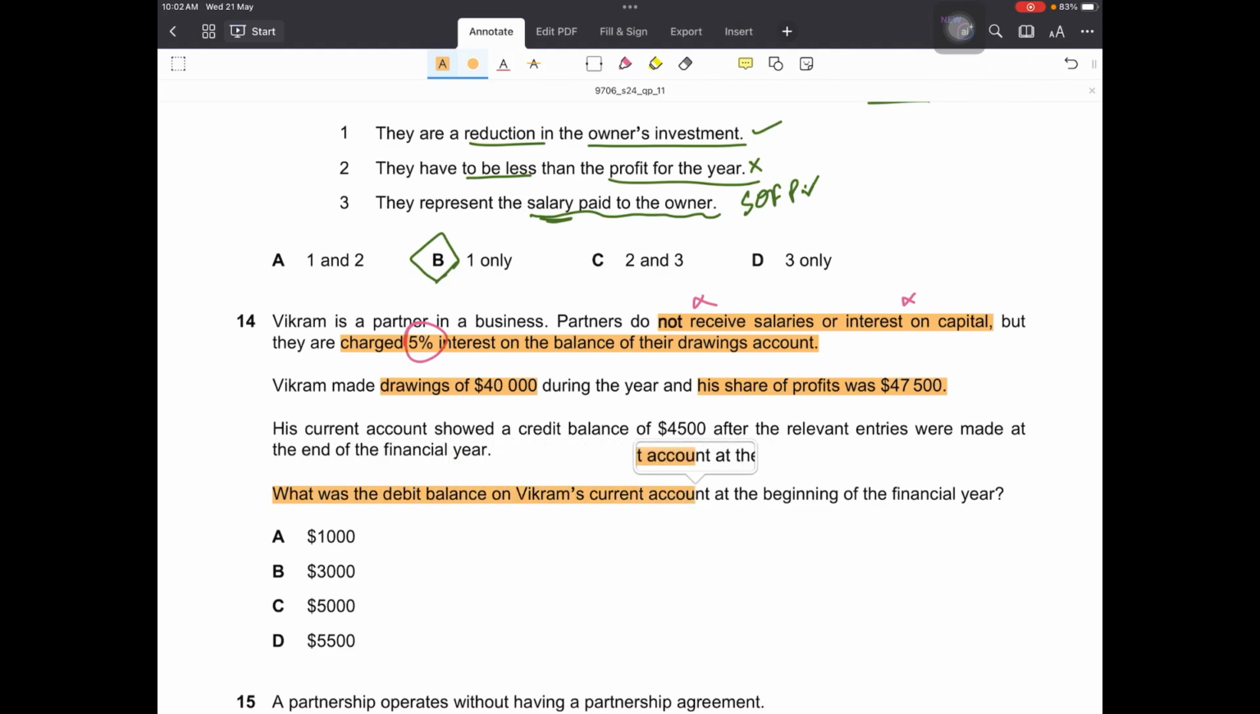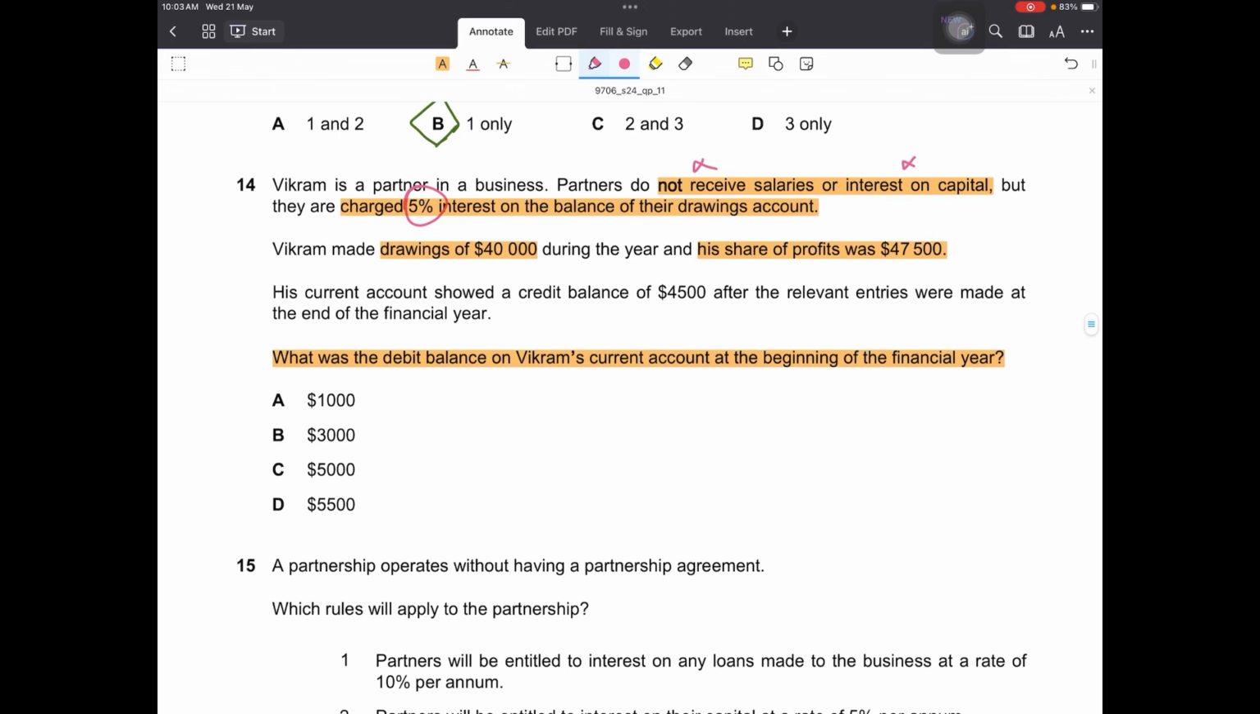What was the debit balance on Vikram's current account at the beginning of the financial year? So we have to find out the balance brought down, and we are told in the question that it will be a debit balance.